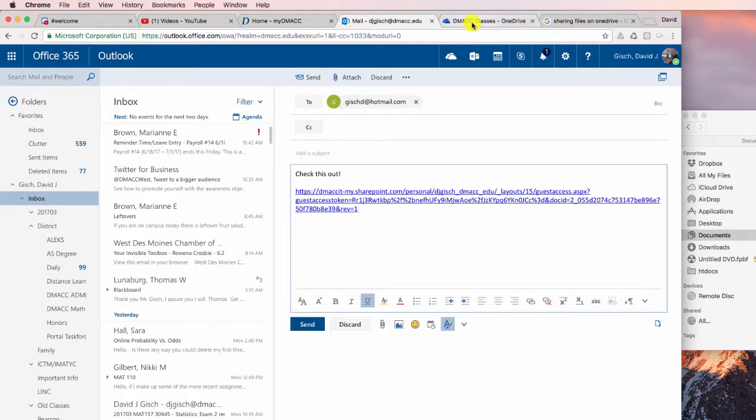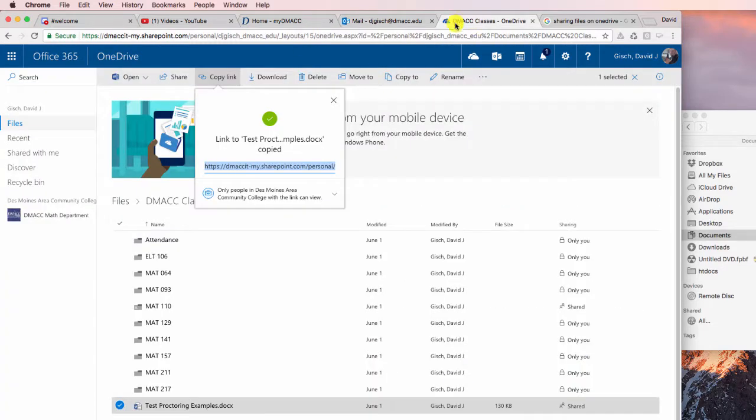Okay. Now, why would you want to do this? Well, one reason you might want to email and do this is if you copy link and email it to somebody as a link, they can view it even if they don't have a OneDrive account. Okay, so I'll say that again real quick. If you use the copy link feature, you can share this with people whether or not they have a OneDrive account.